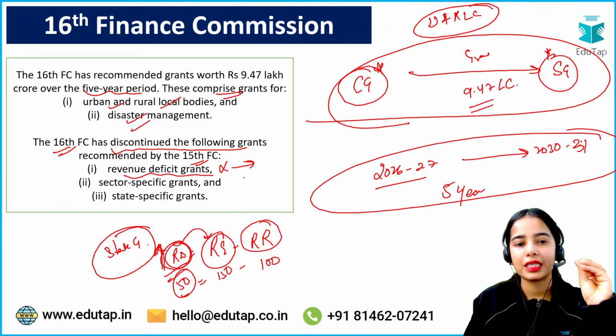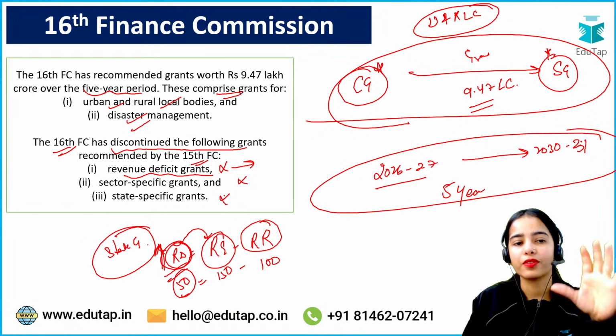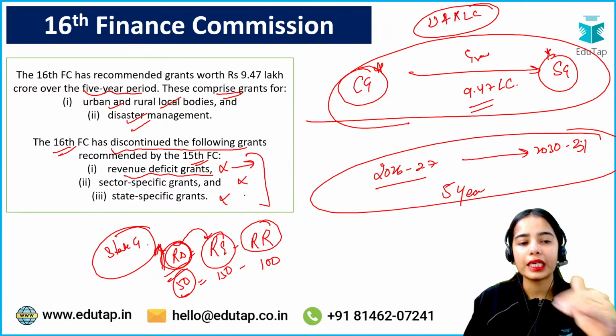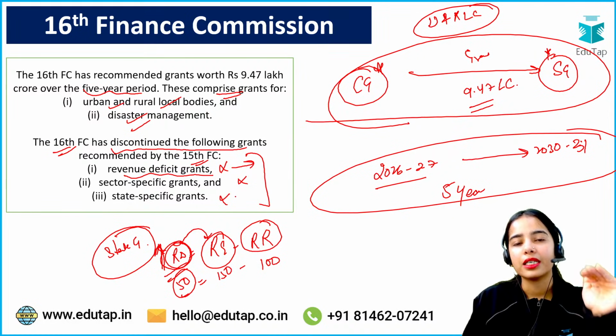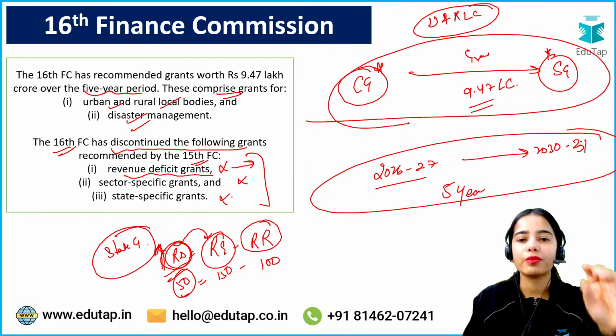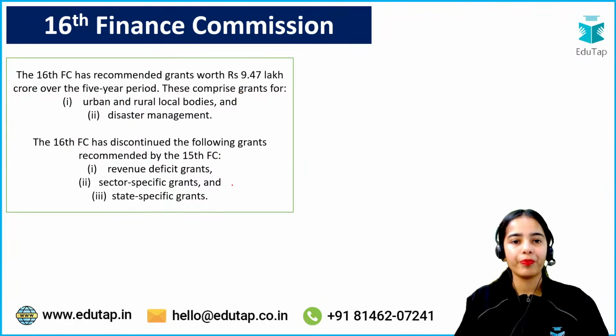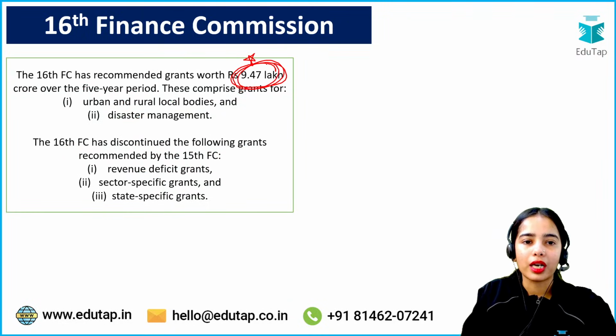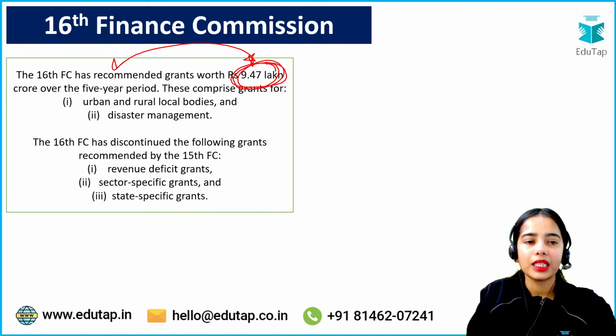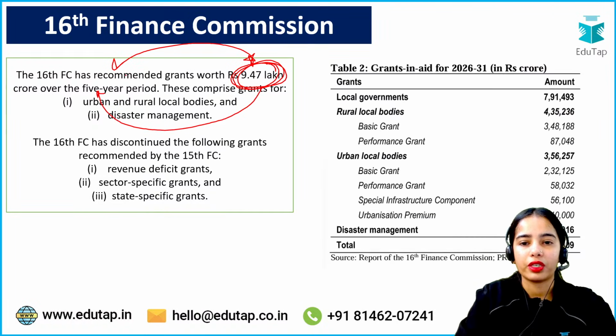So this will not be provided. Sector specific grants, state specific grants will not be provided now. These have been discontinued by the 16th Finance Commission. 16th Finance Commission has said that the grants will only be provided for the rural and urban local bodies and for the disaster management. Okay, and this is the total grants that has been recommended by the 16th Finance Commission for the period of 5 years.